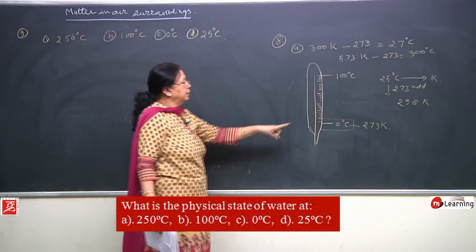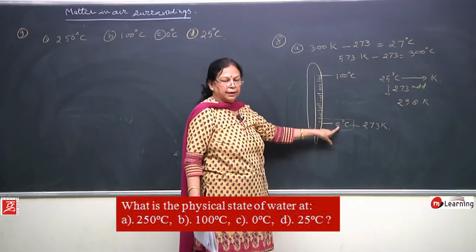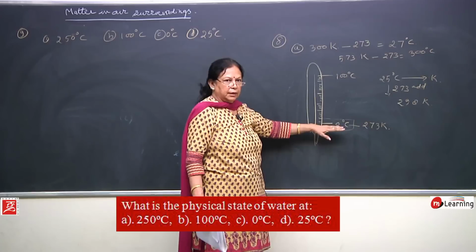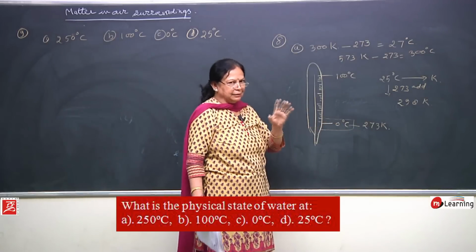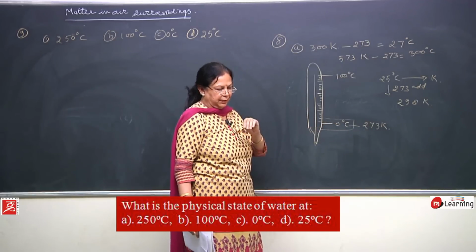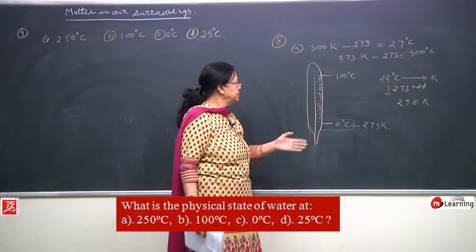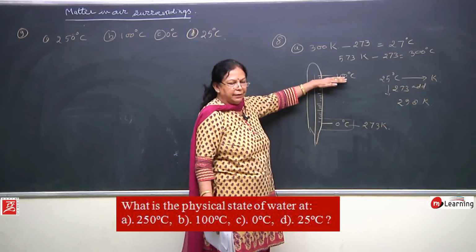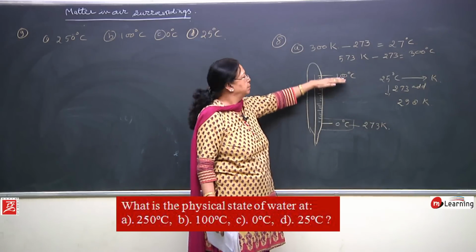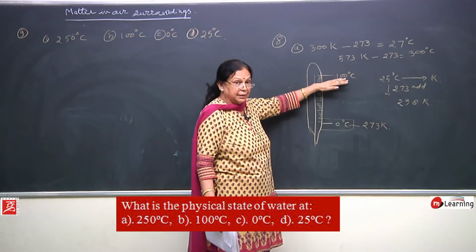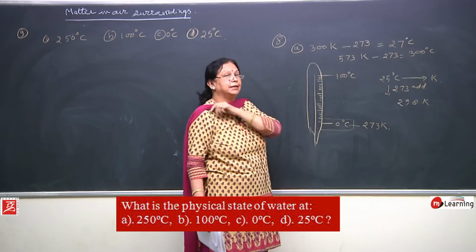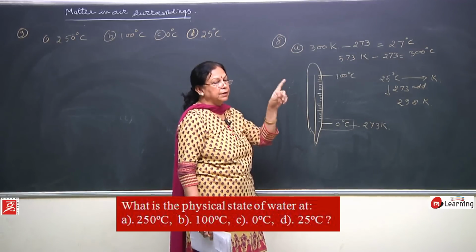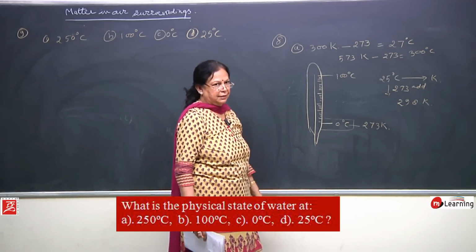Now, we know that at 0 degree, what happens? Water does not completely change into the solid state, but the temperature is coolest. And at 100 degree, what happens? It starts boiling, but it has not completely changed; it starts vaporizing, changing from liquid to the gaseous state.